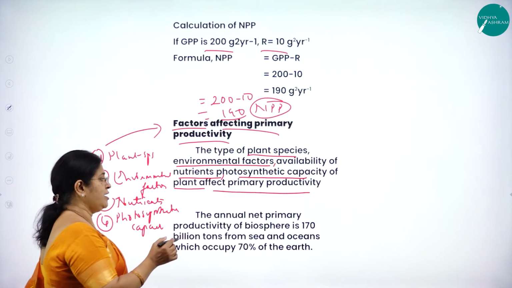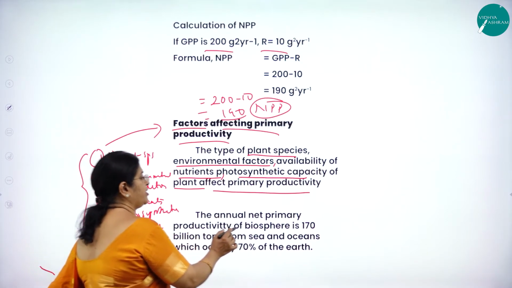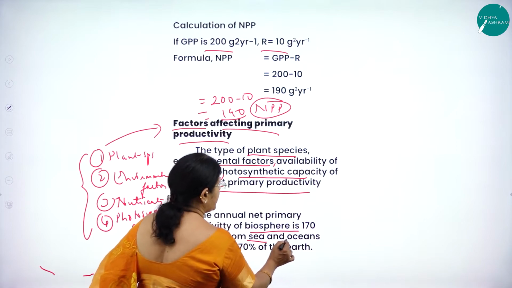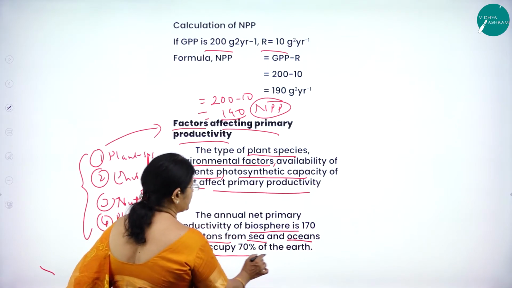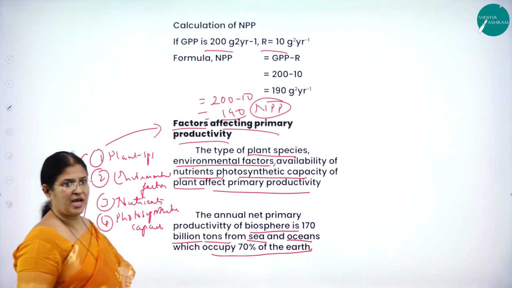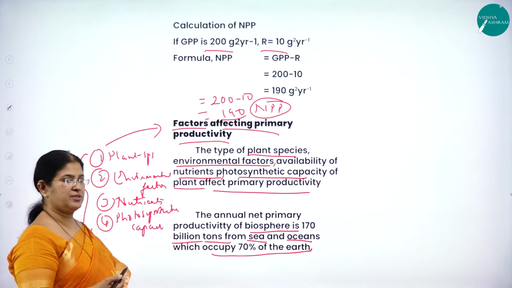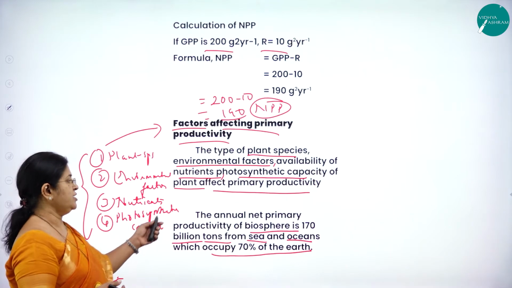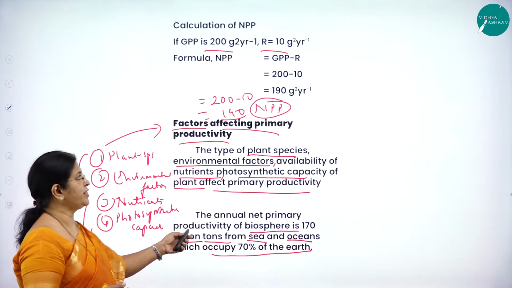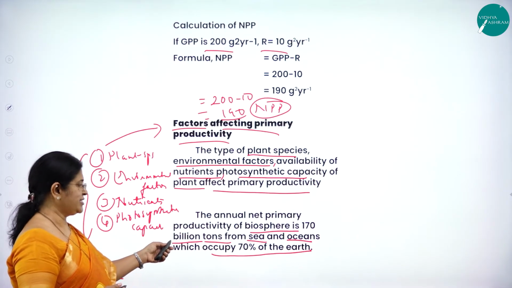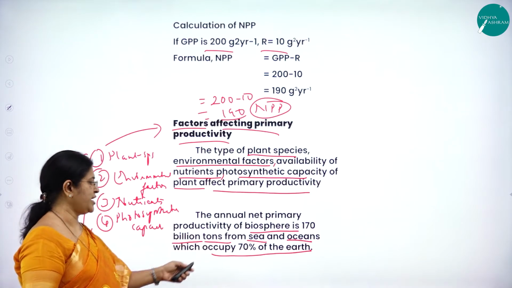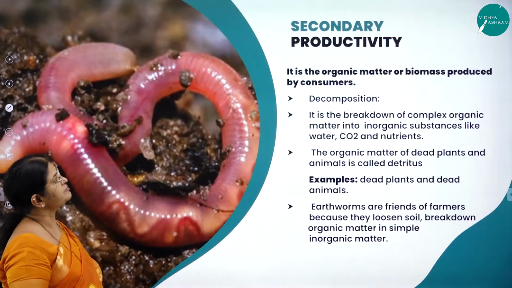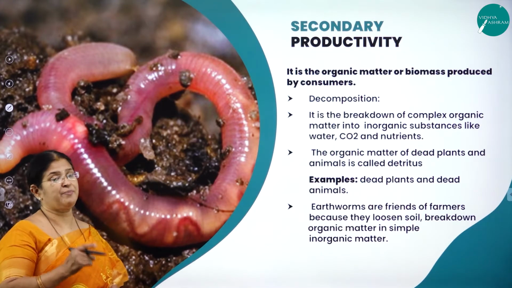The annual net primary productivity of the biosphere is 170 billion tons, from sea and oceans, which occupy 70% of the earth. As we know, they comprise 70% of the total area of the earth. So the annual net primary productivity of the biosphere is 170 billion tons from sea and oceans, which occupy 70% of the earth. Now what is secondary productivity?